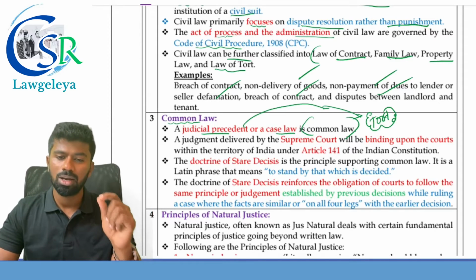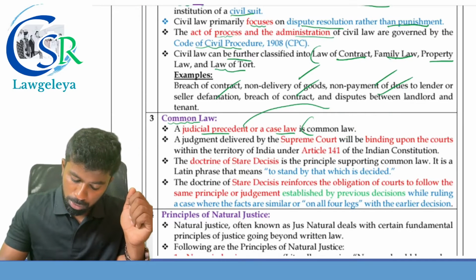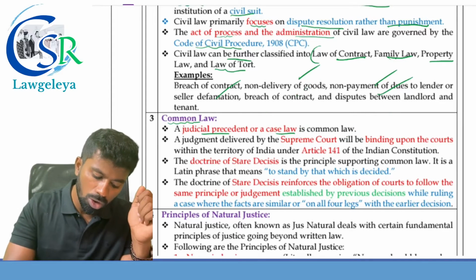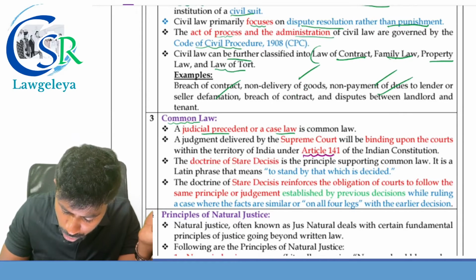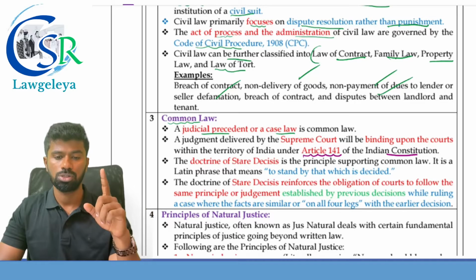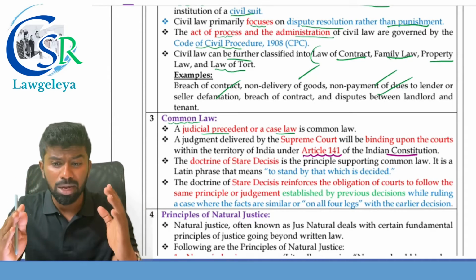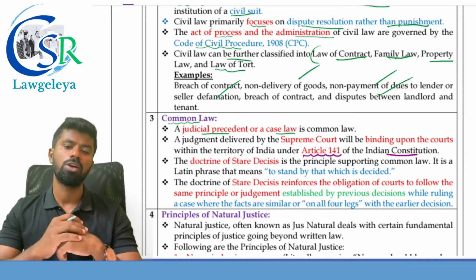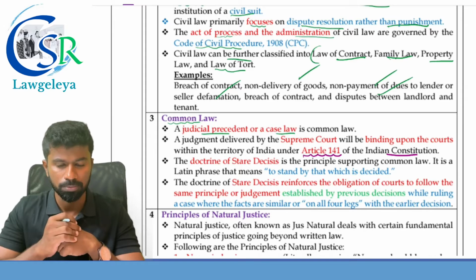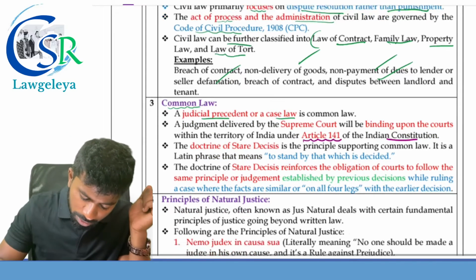A judgment delivered by the Supreme Court in India is binding on what? Binding on all the lower courts in India. As per which article? Article 141 of the Indian Constitution. I repeat, judgments delivered by the Supreme Court will be binding upon the courts within the territory of India under Article 141 of the Constitution of India. Which article? Article 141. The doctrine of stare decisis,